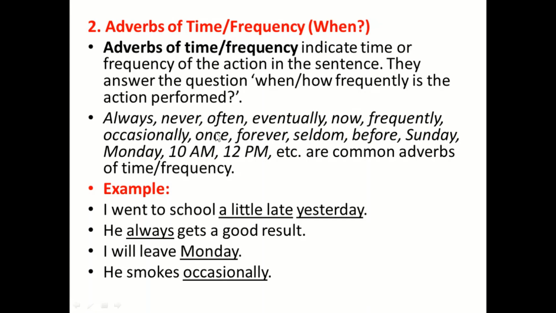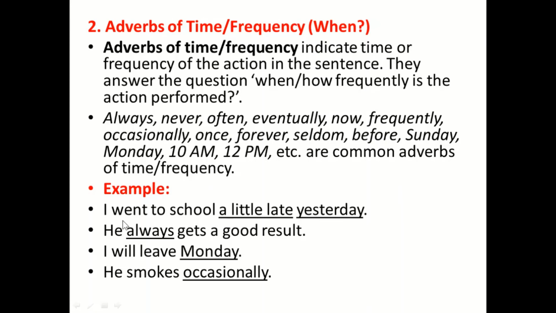Always, never, often, eventually, now, frequently, occasionally, once, forever, seldom, before, Sunday, Monday, 10 a.m., 12 p.m., etc. are common adverbs of time and frequency.